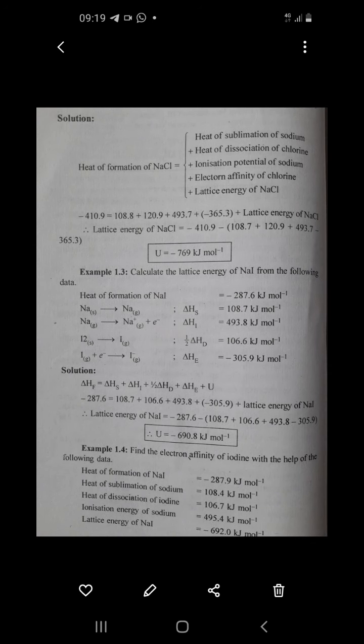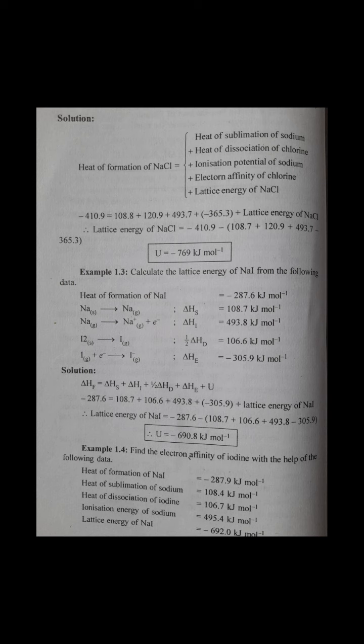Now, what you have to understand here? In the Born-Haber cycle equation, we saw that the heat of formation of sodium chloride, according to Hess law, delta HF, is equal to the summation of all the enthalpy changes which take place in that whole cycle.